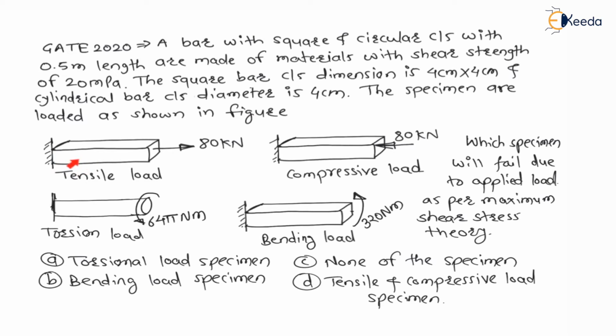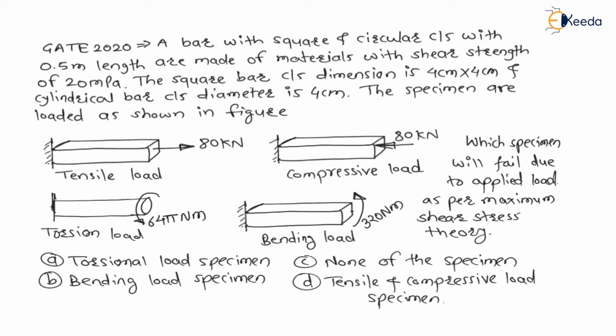In the first there is a tensile load of 80 kilonewton. In the second there is a compressive load of 80 kilonewton. In the third there is a torsional load of 64 pi newton meter. And in the fourth there is a bending moment of 320 newton meter. Now the question is, which specimen will fail due to the applied load as per maximum shear stress theory? The options are: torsional load specimen, bending load specimen, none of the specimens, and tension and compressive load specimens.